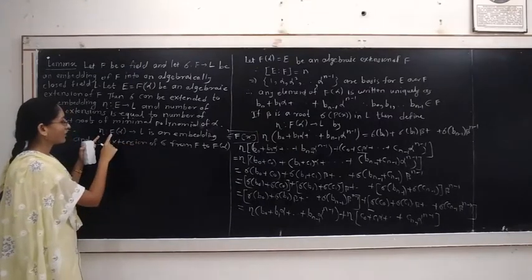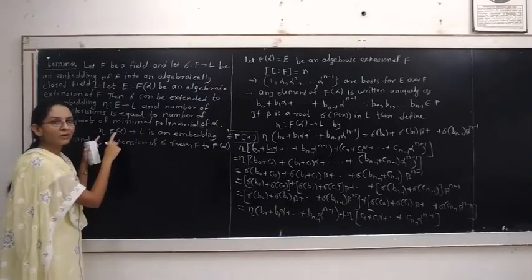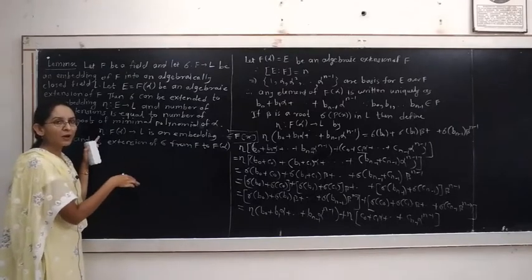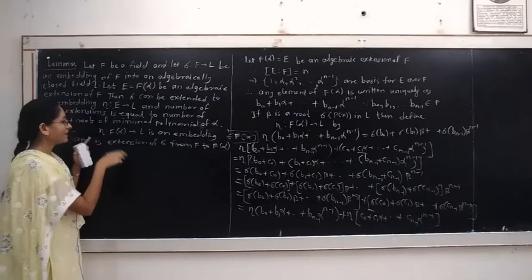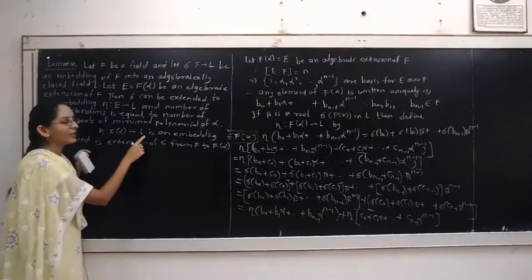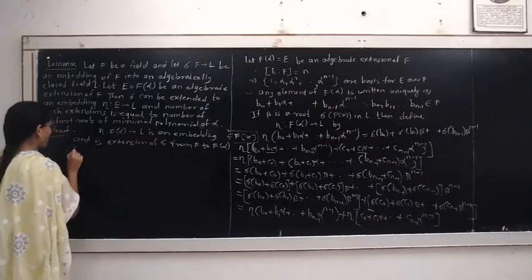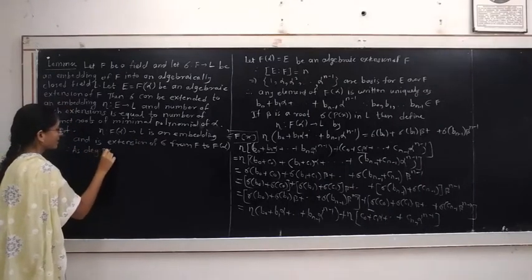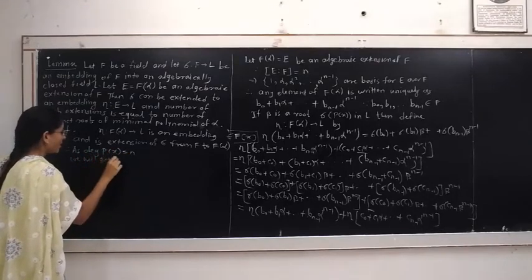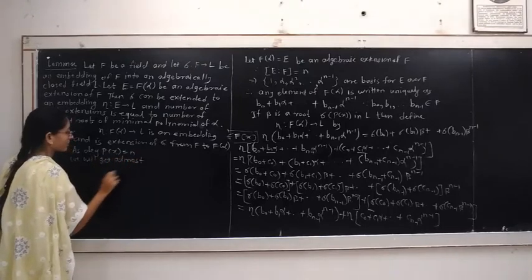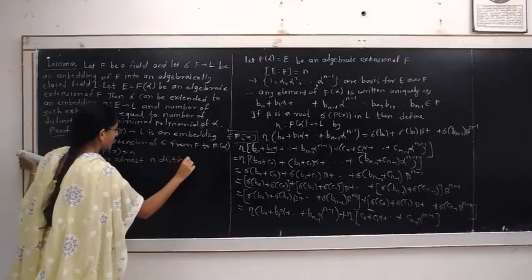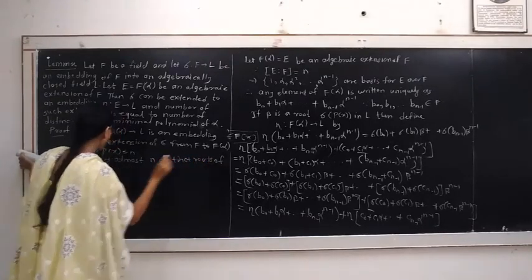like eta from another extension of the field F, namely F of alpha 1, F of alpha 2, up to F of alpha n minus 1. If there are n distinct roots of the polynomial p(x), then we will get n distinct such embeddings from the algebraic extension of F to the field L. As the degree of p(x) is n, we will get at most n distinct roots of the polynomial p(x).